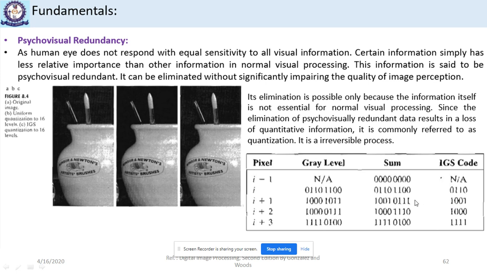For the next gray level, how will we find the sum? We add the four least significant bits of the previous pixel's sum and this pixel.